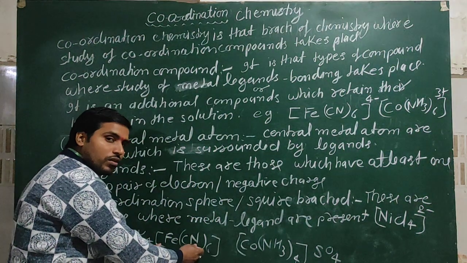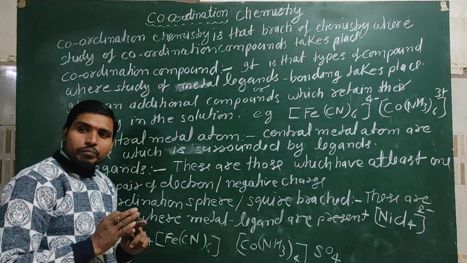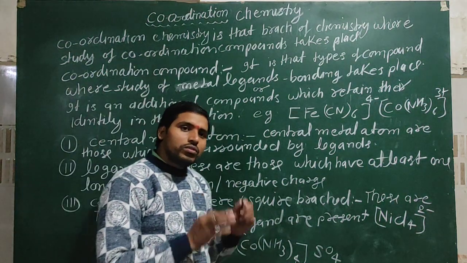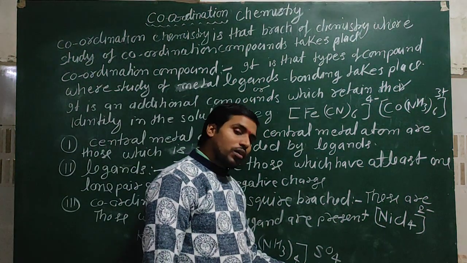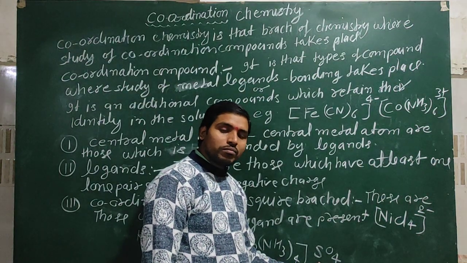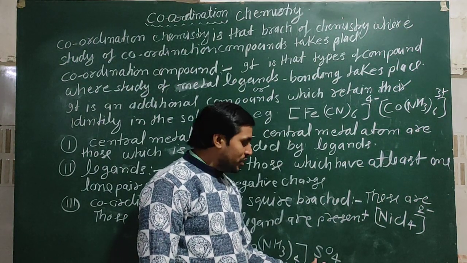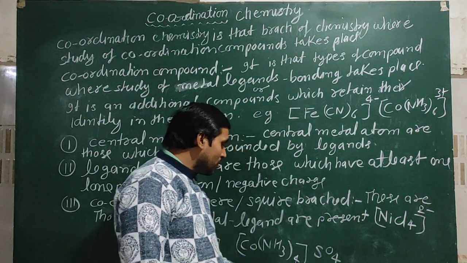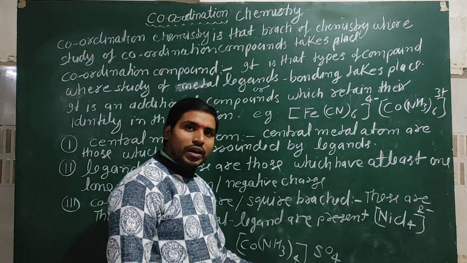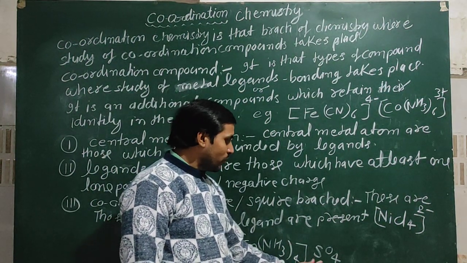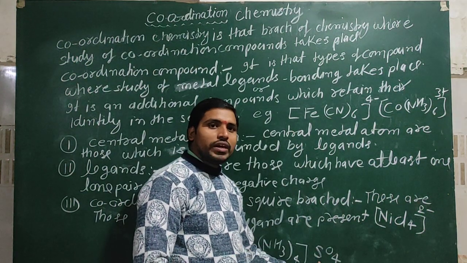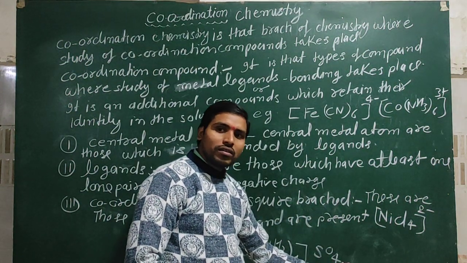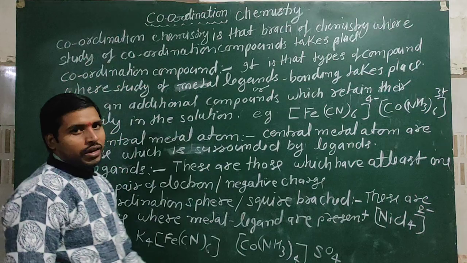The coordination sphere never breaks or loses its identity in the solution, but the compounds, elements, molecules or atoms present outside of the square bracket may dissociate in the form of cation or anion.